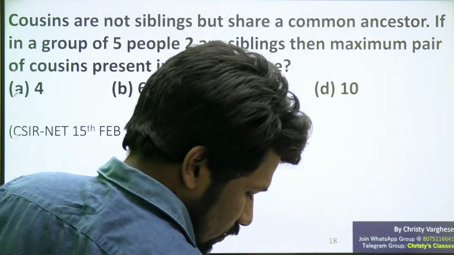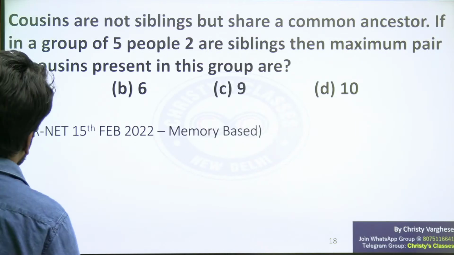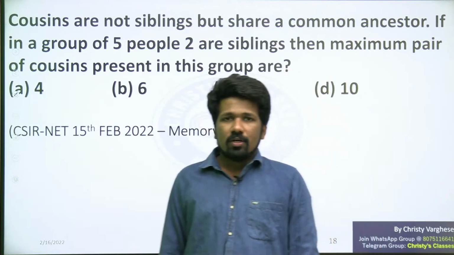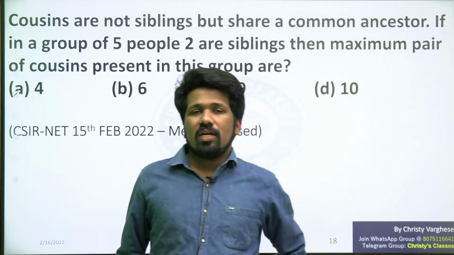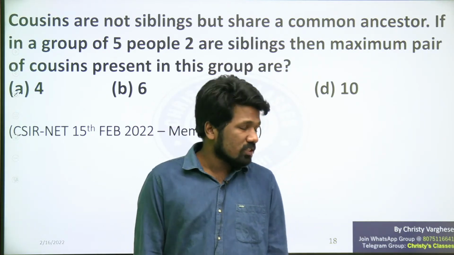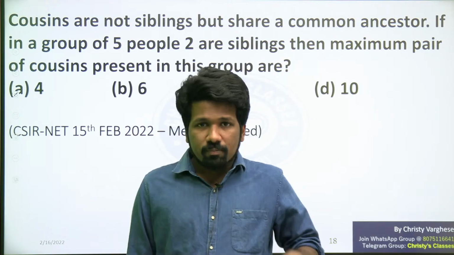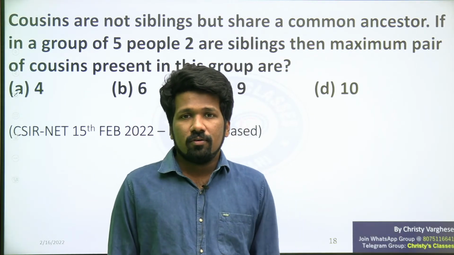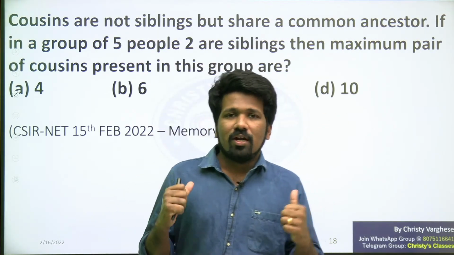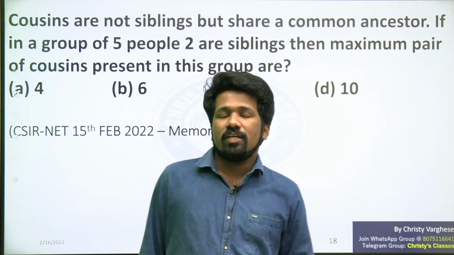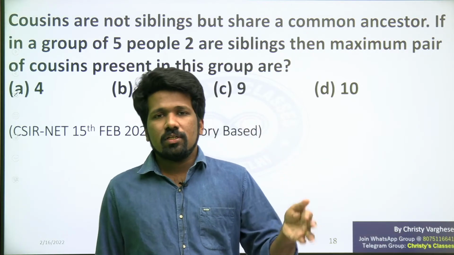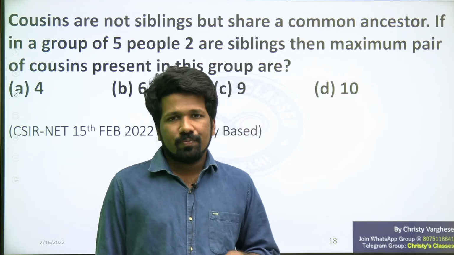So the question was more or less the same itself. Cousins are not siblings but share a common ancestor. Yeah, you think about your cousin. You can have maternal cousins and paternal cousins, or father side cousin, mother side cousin also. Who is the cousin for you? Your father or mother's siblings' daughter or son is the cousin for you. Think about that person, then you will be able to connect to the question more. It's a blood relation problem with permutation combination idea in it.